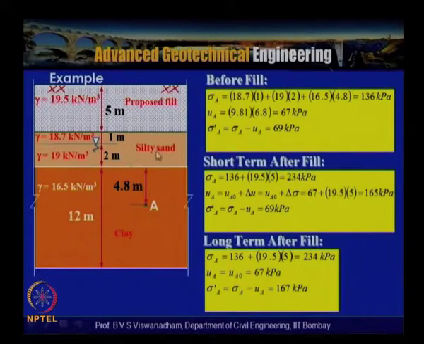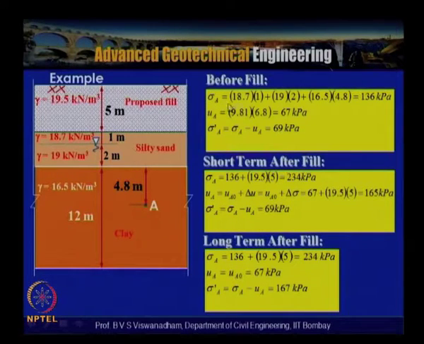Here this is the silty sand layer, and the water table is 1 meter below the ground surface. Once the fill is placed it will become 6 meters, and this will become the new ground surface. Below the fill, the saturated unit weight given is 19 kN per meter cube, and 16.5 kN per meter cube is the unit weight of the clay. Point A is located 4.8 meters vertically below, the clay layer is 12 meters, and so before placement of the fill the total stress can be calculated.